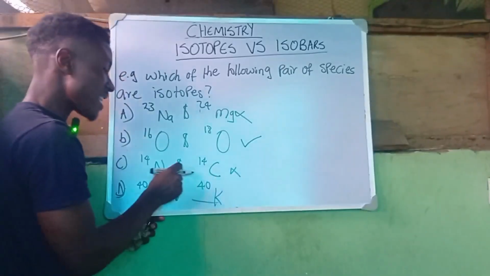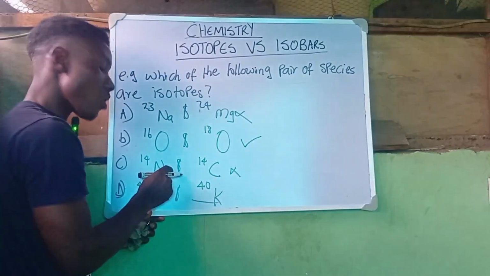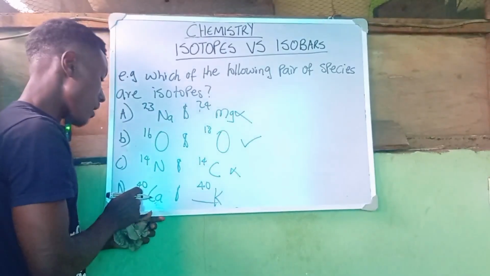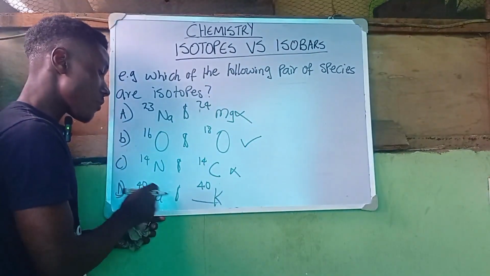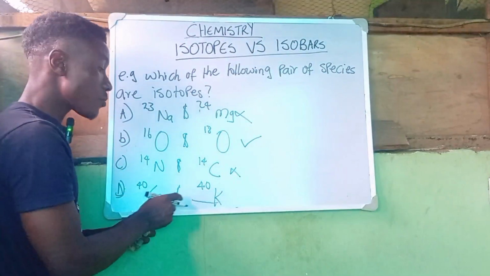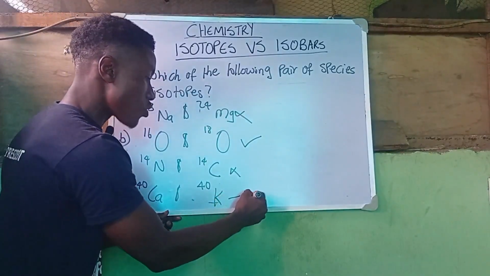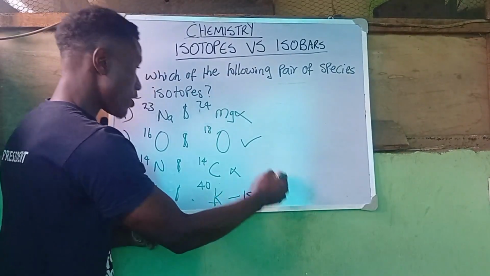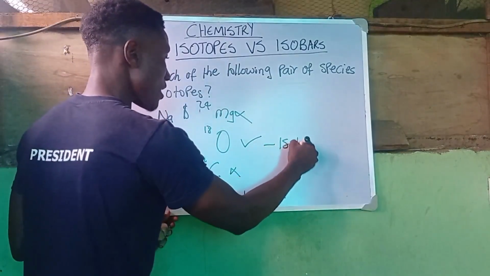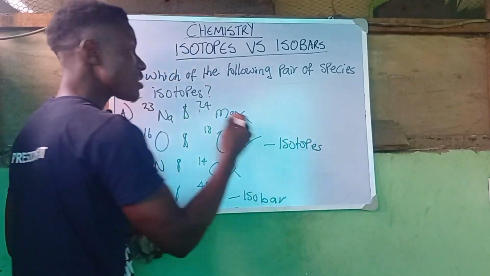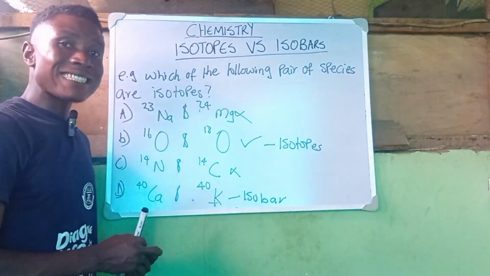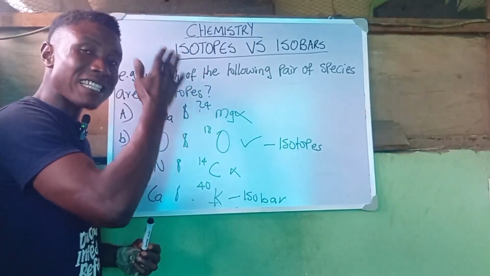This is wrong; this is neither an isobar nor an isotope. For D, we have mass number 40 for calcium and mass number 40 for potassium. This is an isobar, and B is the isotopes.